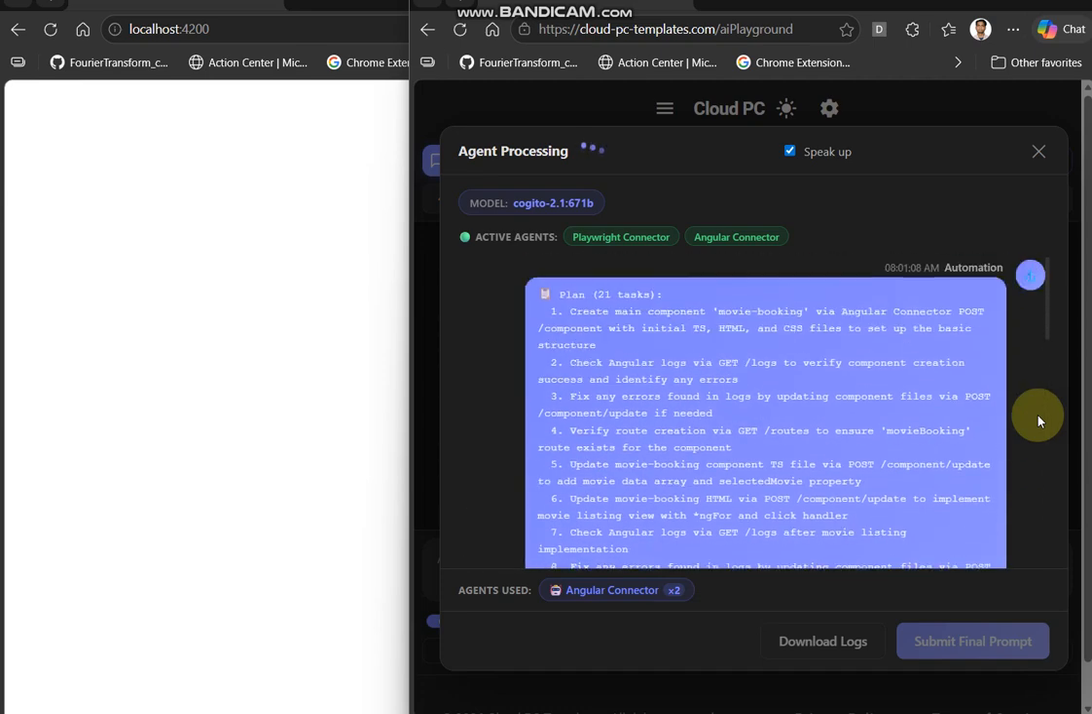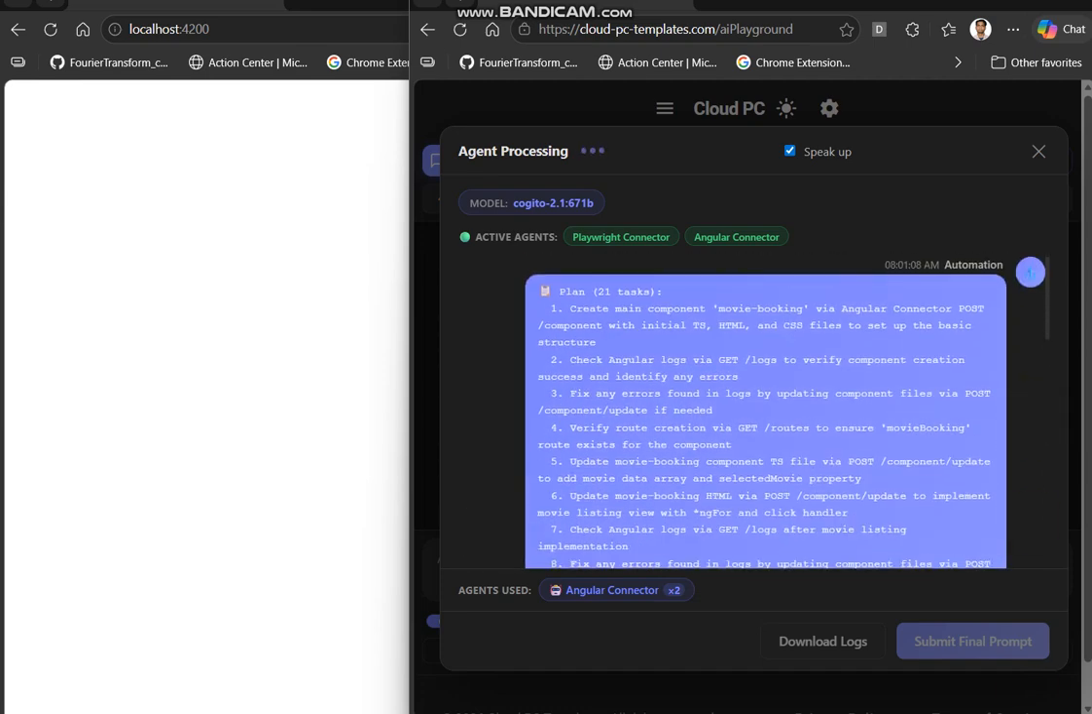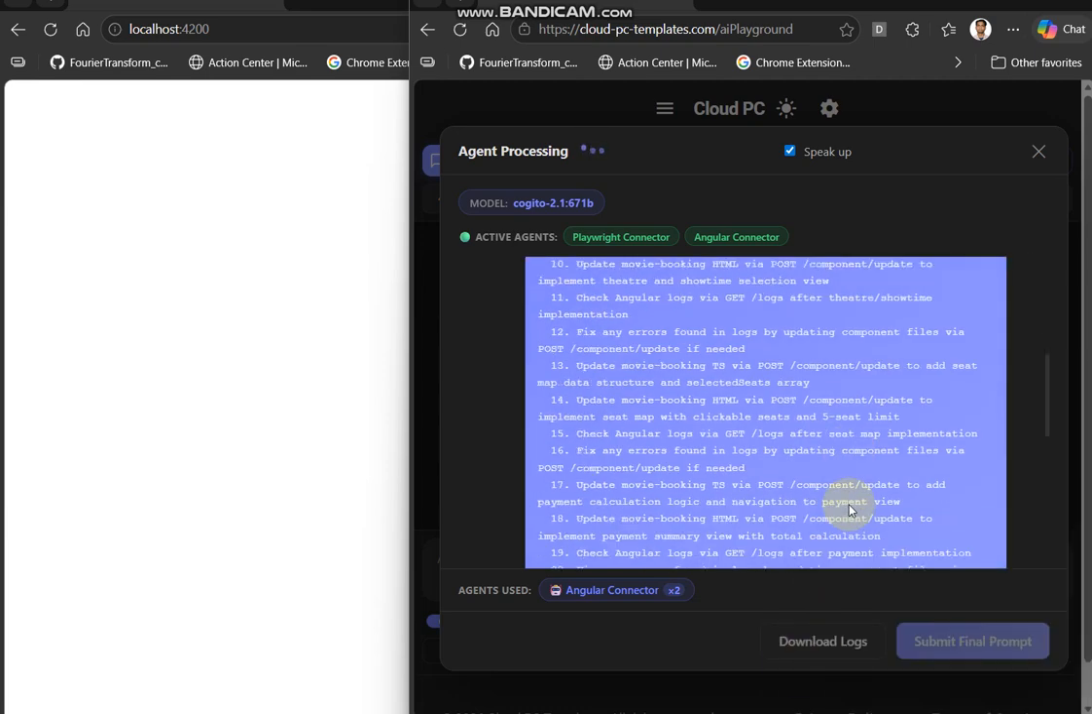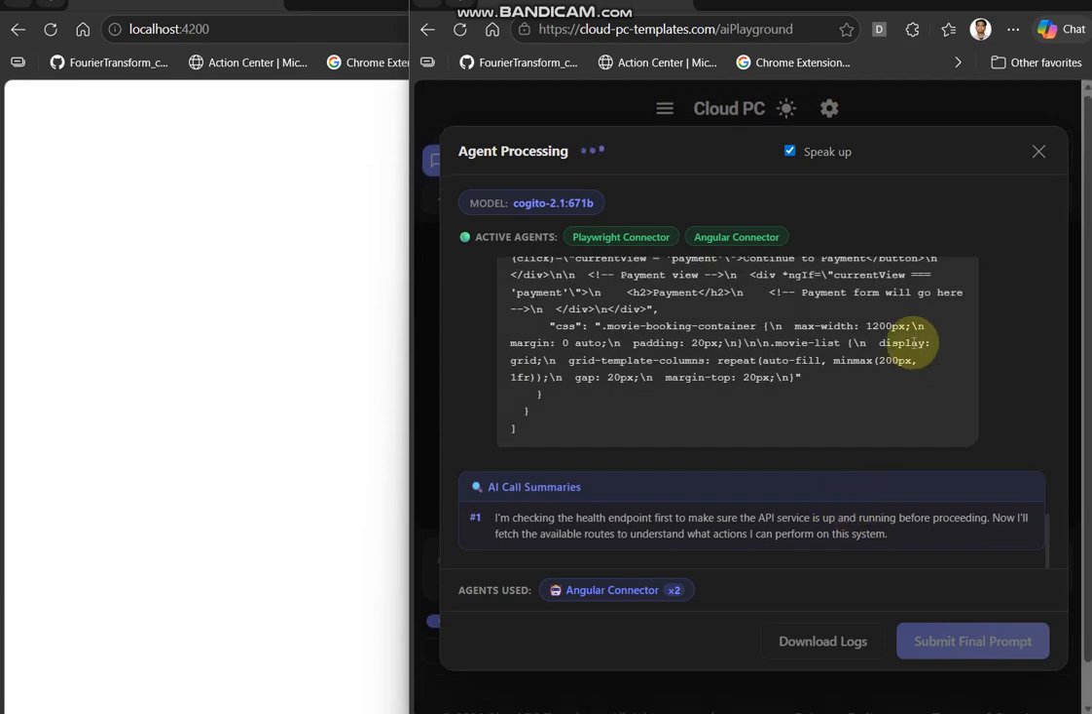I'm checking the health endpoint first to make sure the API service is up and running before proceeding. Now I'll fetch the available routes to understand what actions I can perform on this system.